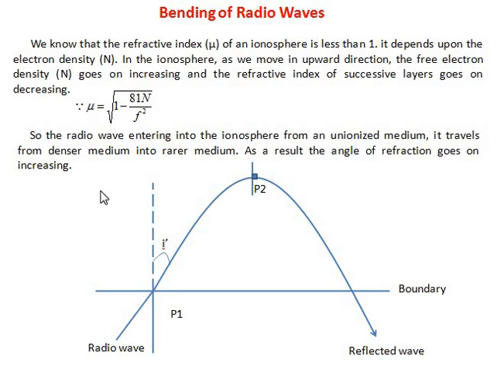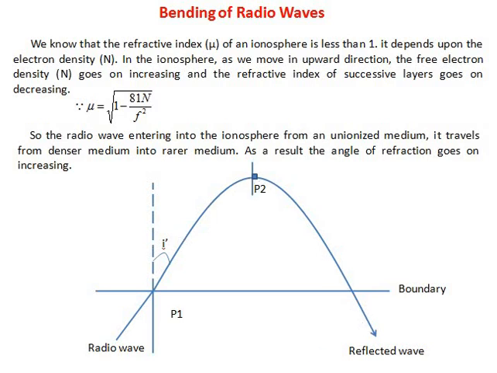So therefore, the radio wave is entering the ionospheric layer, and at a certain point it gets reflected back to the earth surface with total internal reflection. Clear?